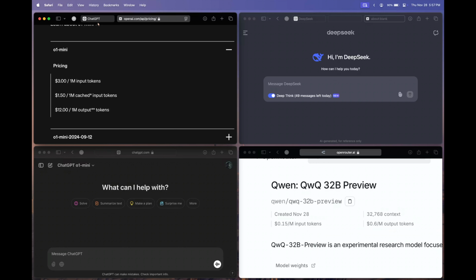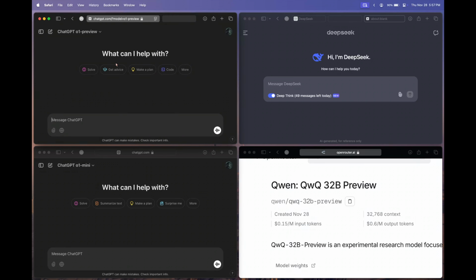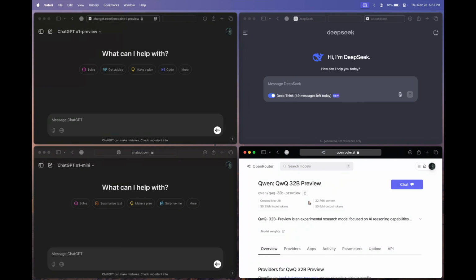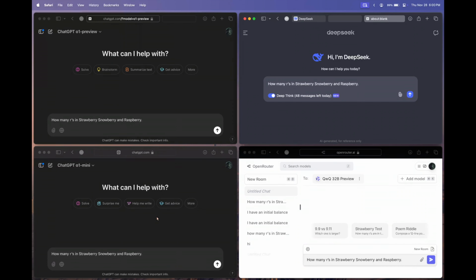model through API. Okay, so keeping all of that aside, we have the four reasoning models over here: the O1 preview at the top right corner, O1 mini, DeepSeek R1 here, and the Qwen 32 billion preview model. Let's test these models on our questions and let's see how these models compare to the OpenAI models. Let's get started.